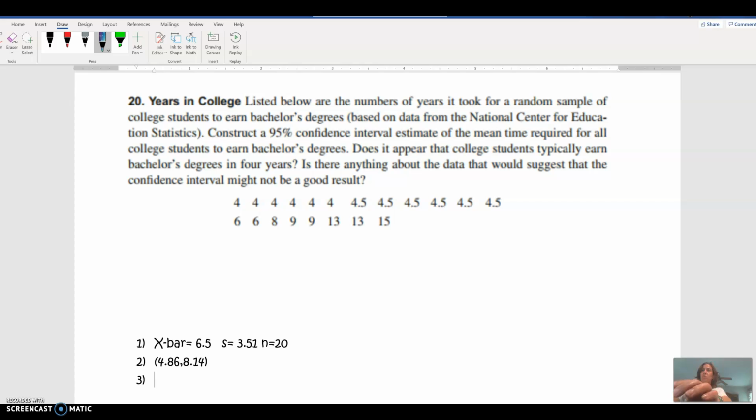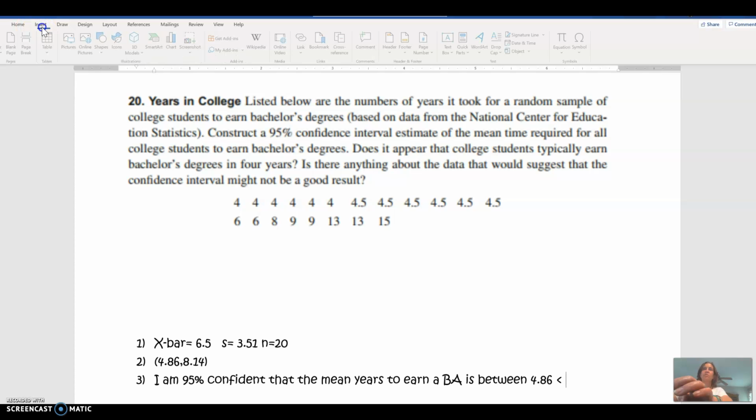So putting that into words, I would say that I am 95% confident that the mean years to earn a bachelor's, which I'll call BA, is going to be between 4.86 and 8.14, and the symbol I'm going to use here is mu, because I'm claiming this is where the real population mean is.